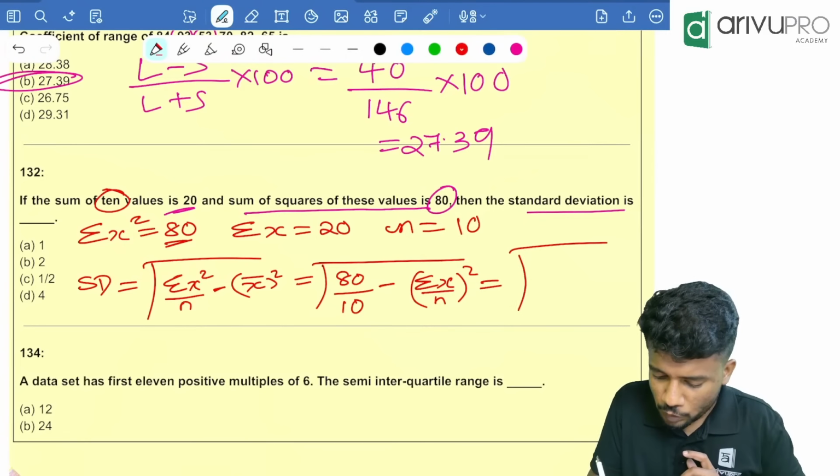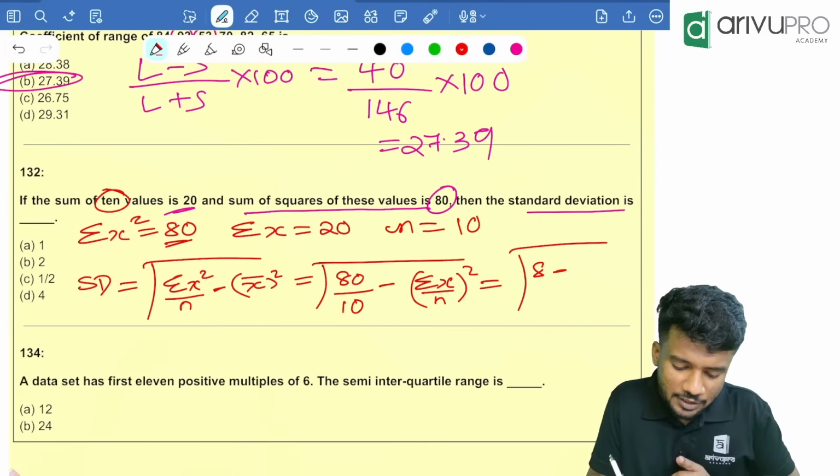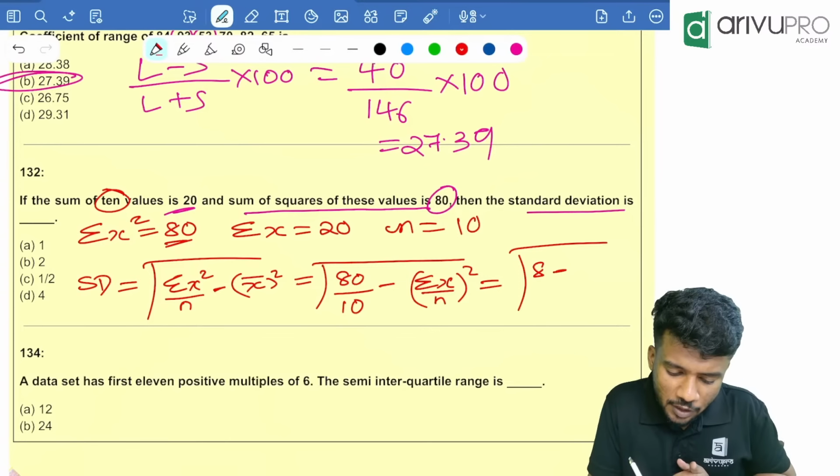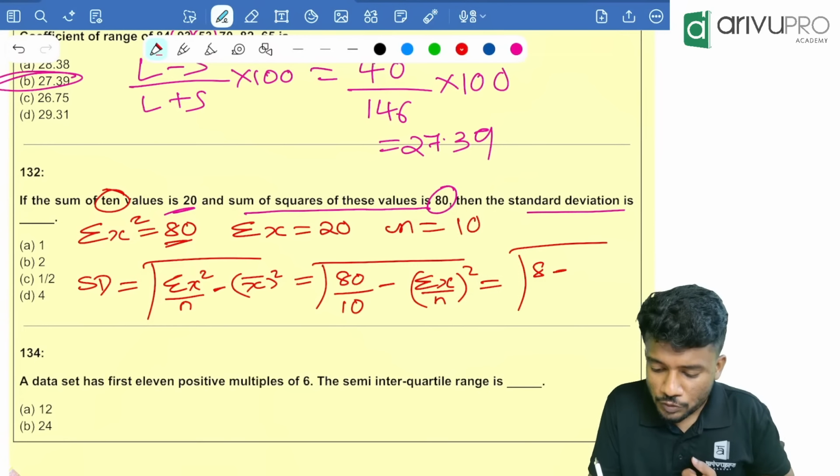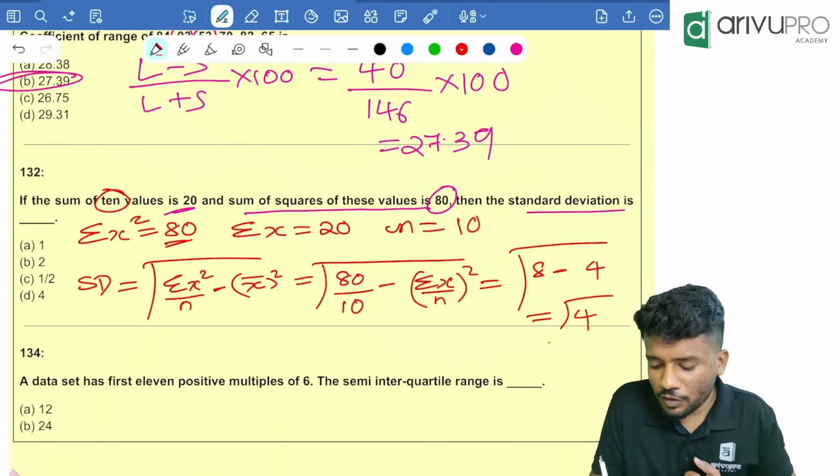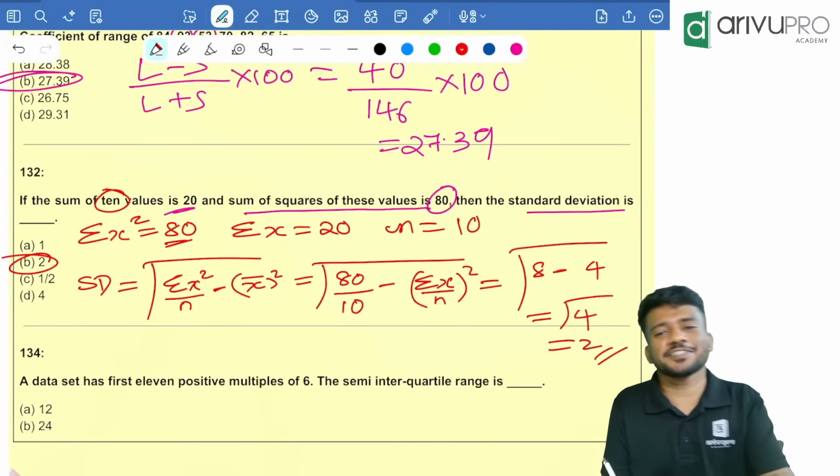Which is equal to root of 8 minus sigma x is how much? Sigma x is 20. 20 by 10 is how much? 2. So 2 square, that is nothing but 4, which is equal to root of 4, which is 2. Option B is your answer.